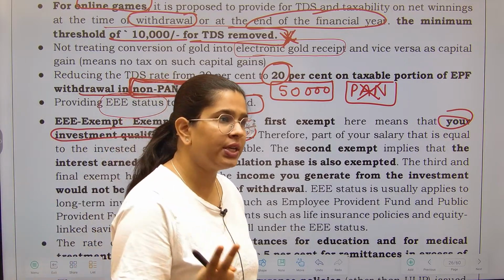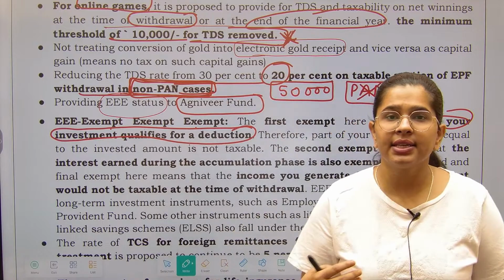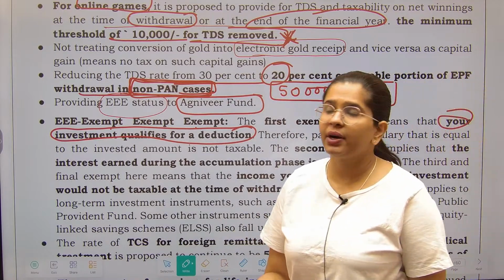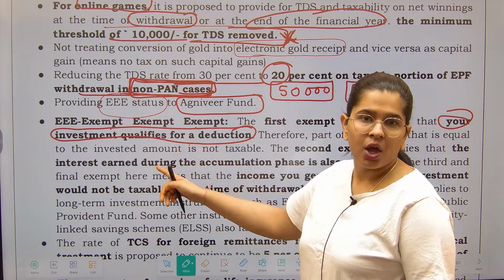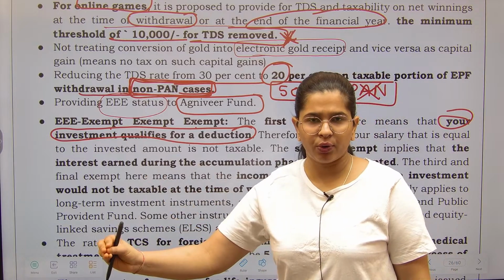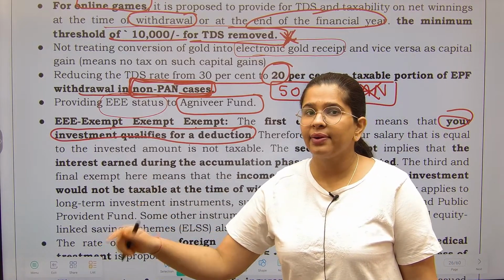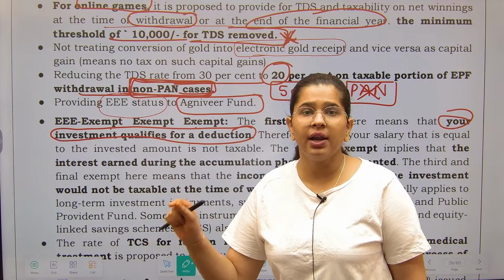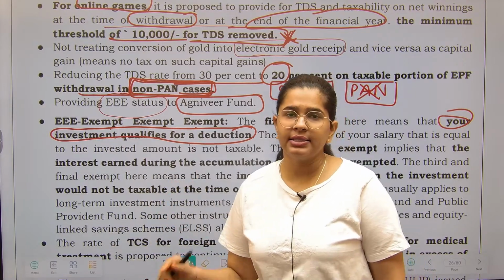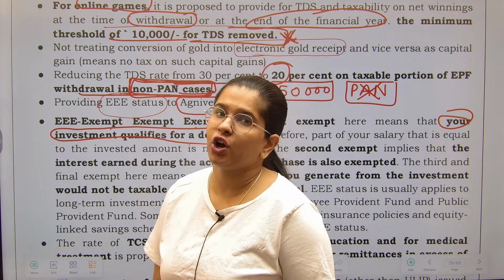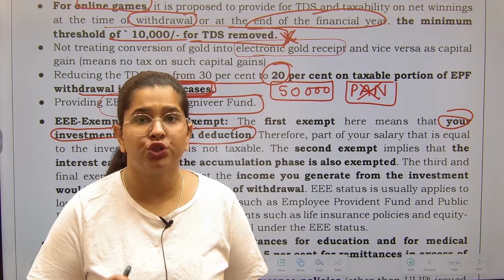Number two exemption: there will be interest that accrues on this contribution, and any interest you generate will not be chargeable to tax.